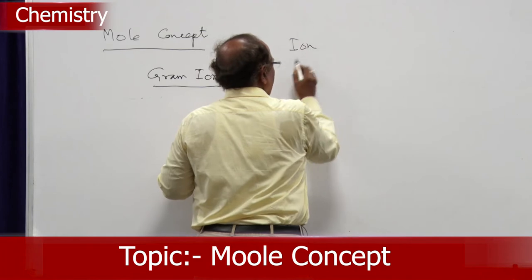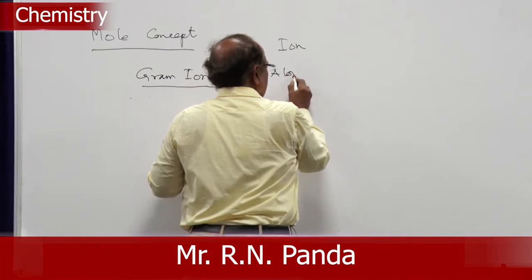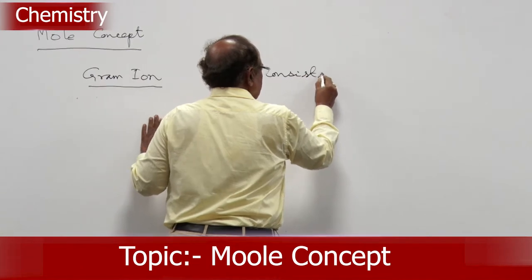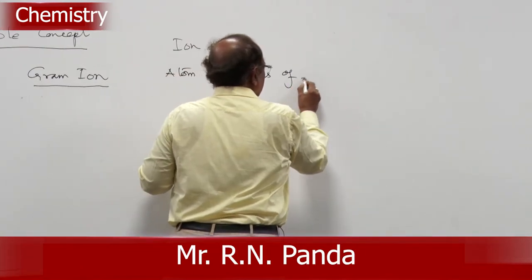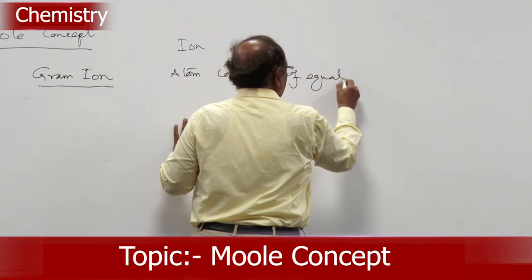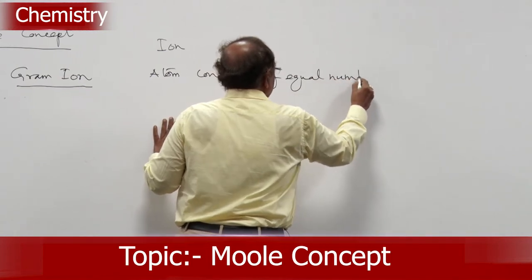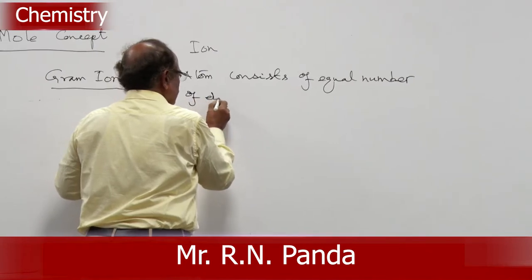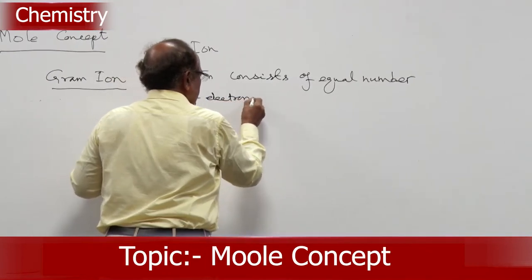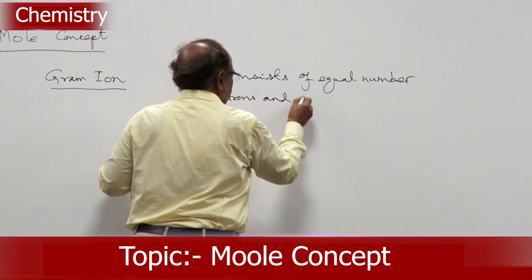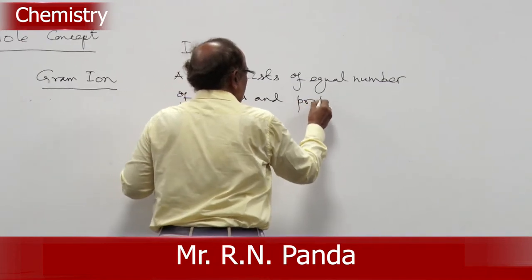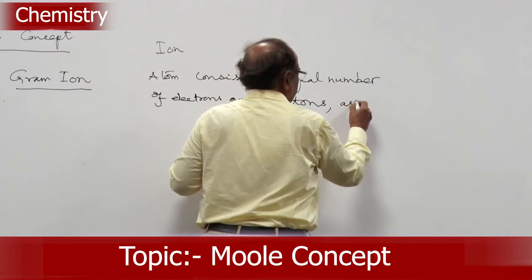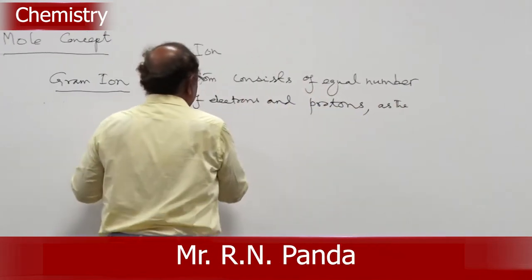Now, we say that an atom consists of an equal number of electrons and protons, which are the fundamental particles.